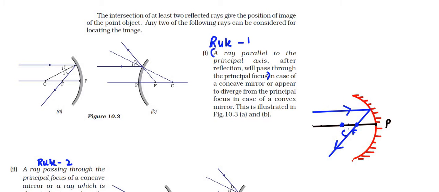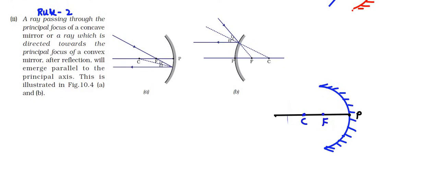Now here, the vice versa, the reverse of the first rule. Suppose a ray of light passes through the principal focus, in case instead of traveling straight, it travels to the principal focus. After it touches the reflecting surface, it should reflect. While reflecting, what happens? It will move parallel to the principal axis.